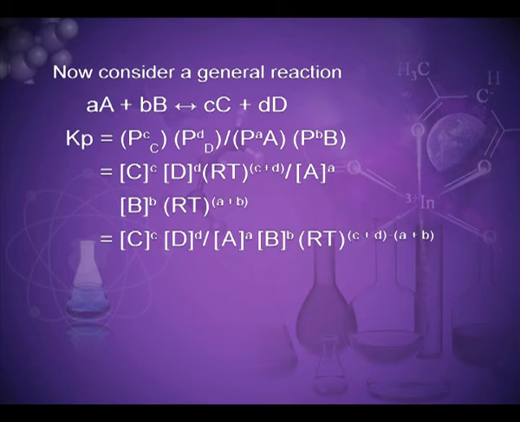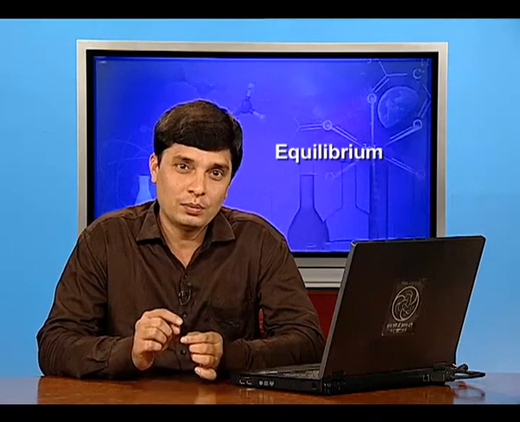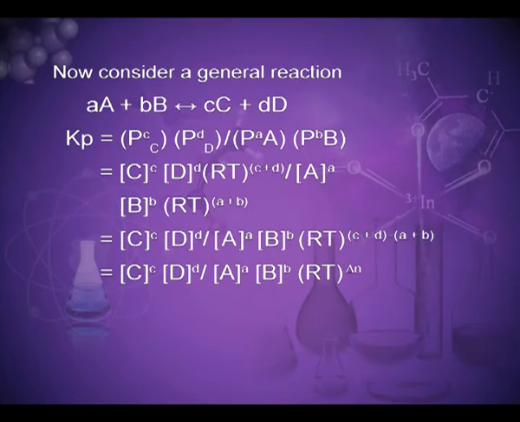That is equal to C to the power c, D to the power d divided by A to the power a, B to the power b, times RT to the power c plus d minus a plus b. That is equal to the molar concentration of C to the power c, the molar concentration of D to the power d divided by the molar concentration of A to the power a, the molar concentration of B to the power b, and RT to the power delta n.